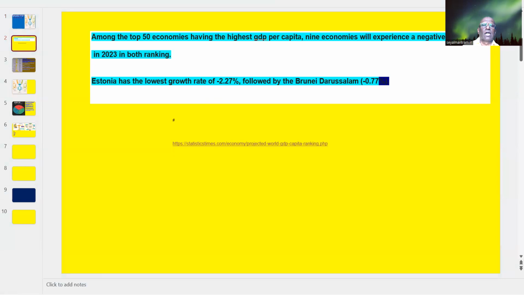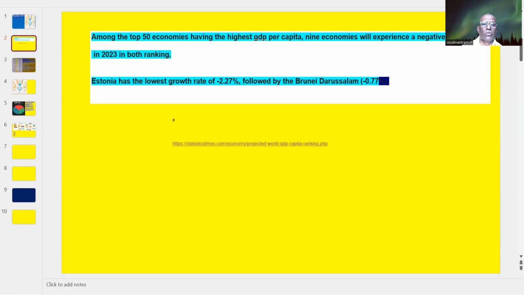If you see the chart, Luxembourg is in the first rank in GDP per capita. In 2022 it was 1,26,998, whereas in 2023 it is 1,35,605 American dollars. This is shown first in the rank in this picture. That is why they are categorized and ranked in 2023 as 1, 2, 3, 4, 5 like this.